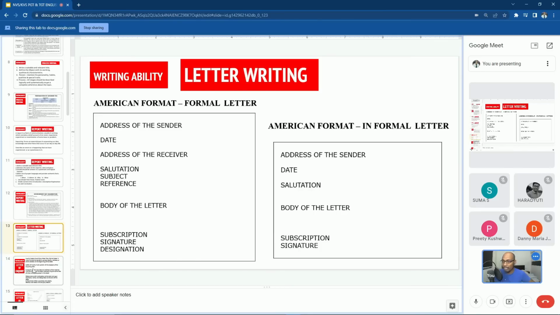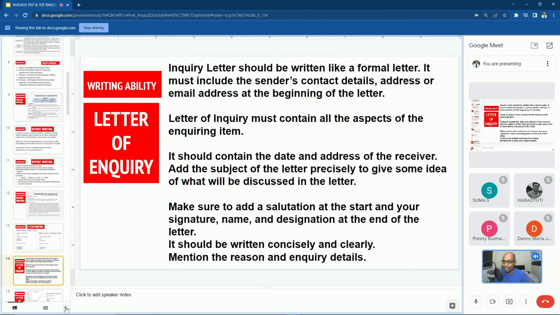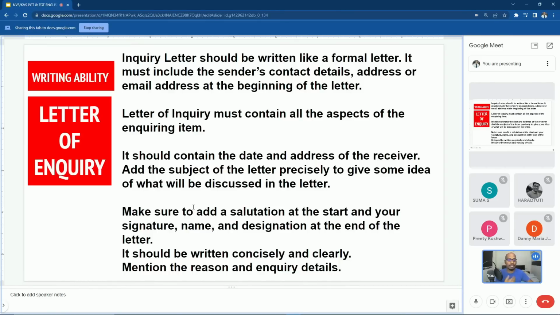Okay, sir. But it's a minimum courtesy that we have to greet the person who is receiving our letter. Then we can explain our problem or whatever you want to convey. So that is the general standard, but both are accepted. There is no problem of writing subject before the salutation. Shall I continue? Yes, sir.